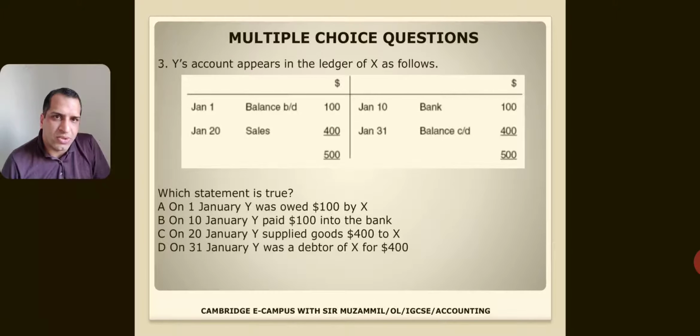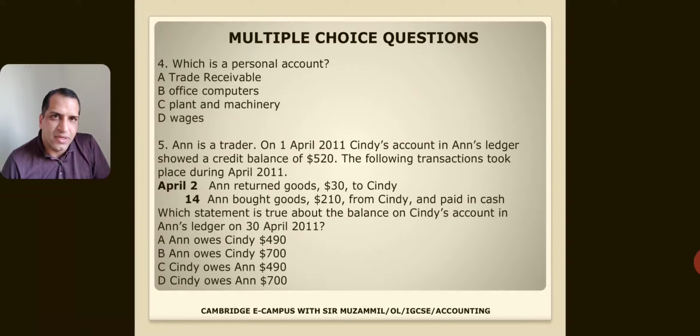So you can see the option, 31st January Y was a debtor of X. 20th January Y supplied goods, C is totally wrong. Y paid, no, this is also wrong. Y was owed by X, this is also wrong. So D is the right answer. Same, which is a personal account? Individual customers and suppliers are personal accounts, so trade receivable is the right option.